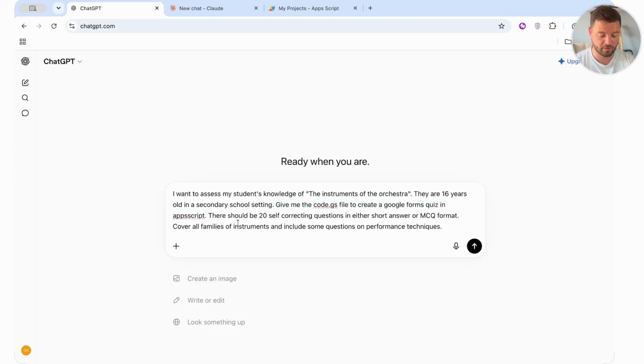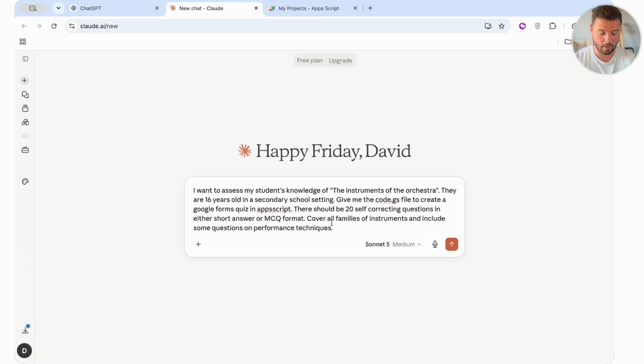I've also put in some features about what the type of questions I want. There should be 20 self-correcting questions in either short answer or MCQ, multiple choice question format. Cover all families of instruments and include some questions on performance techniques. I have the exact same prompt ready to go. Copy and paste it over to Claude.